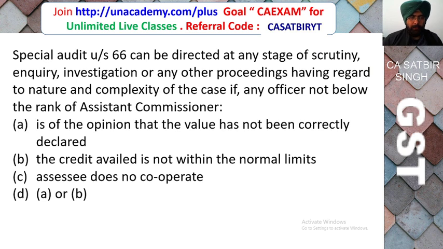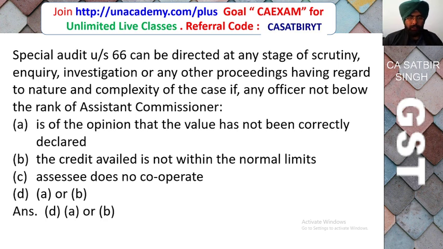So this can be multiple choice questions. Special audit under Section 66 can be directed at any stage of scrutiny, inquiry, investigation or other proceeding having regard to the nature and complexity of the case. If any officer not below the rank of assistant commissioner is of the opinion that value has not been correctly declared, credit available not within the normal limit, or assessee does not cooperate.